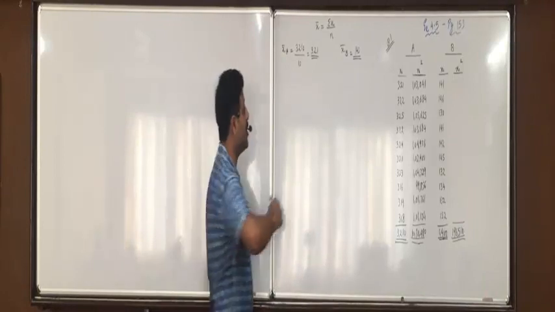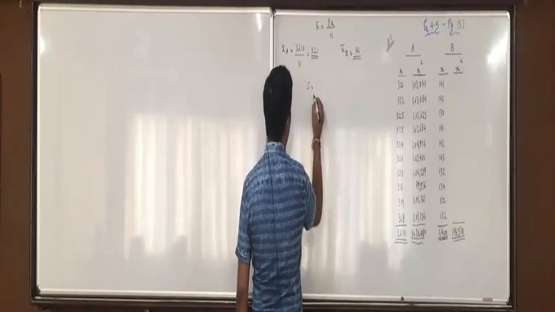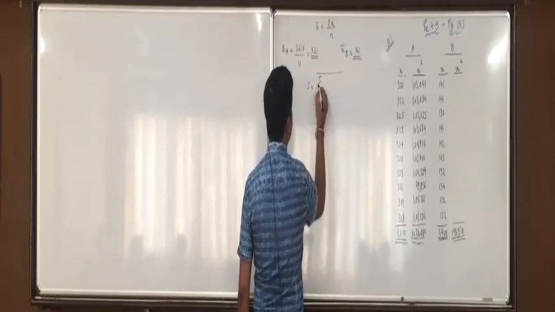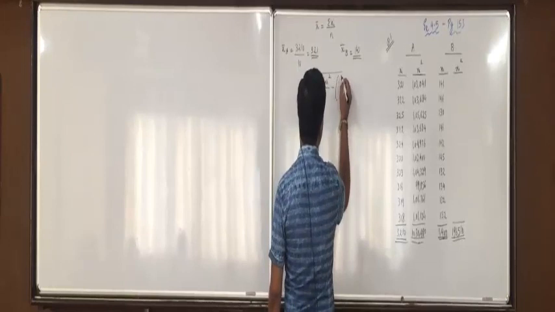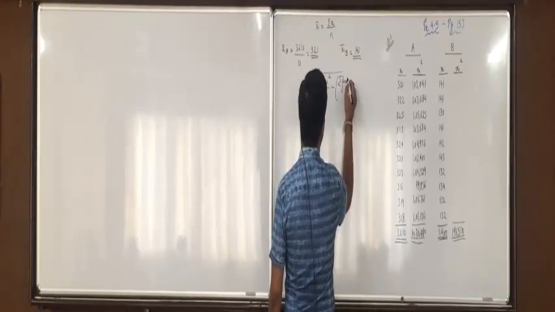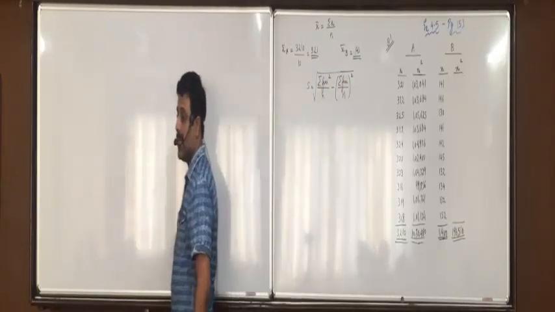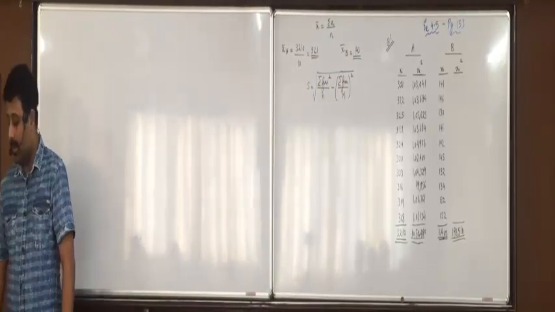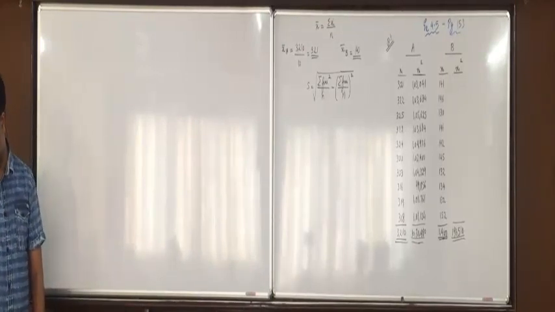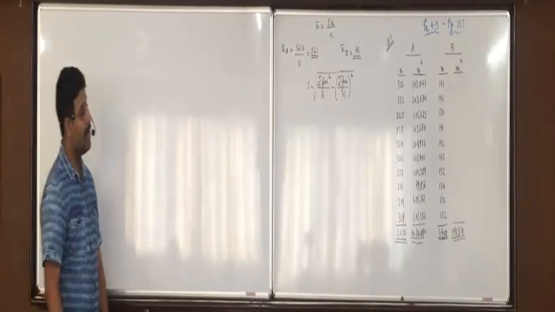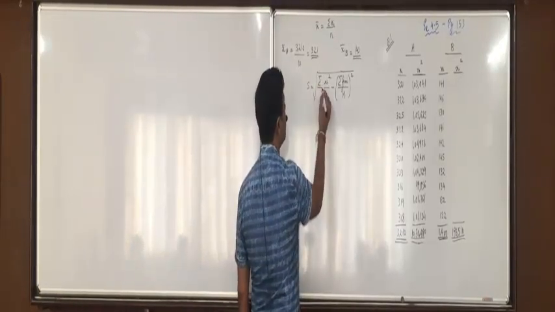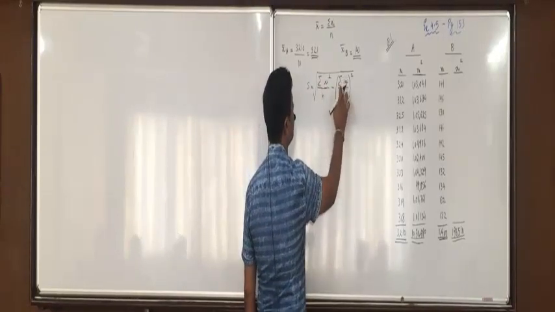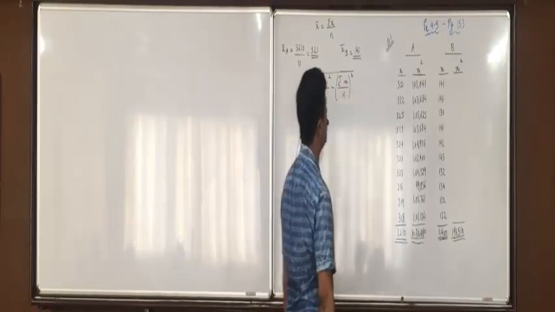Same way, standard deviation, again in the center. We'll write the formula one time: square root of sigma xi square upon n minus sigma xi upon n whole square.